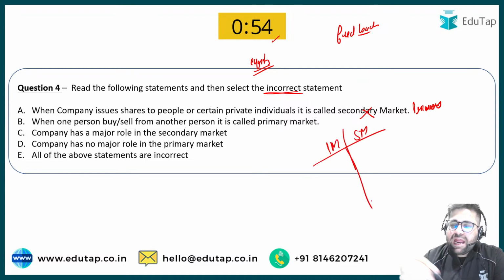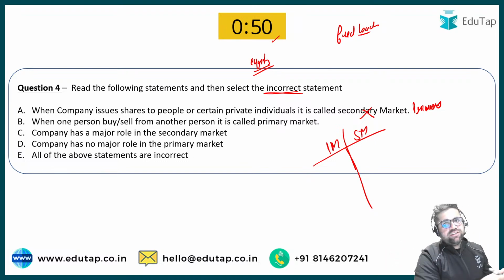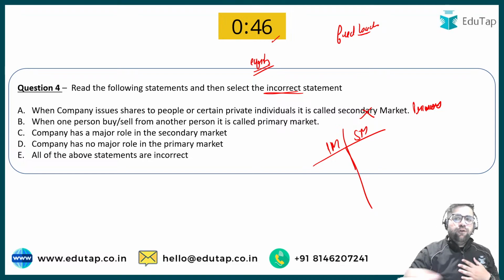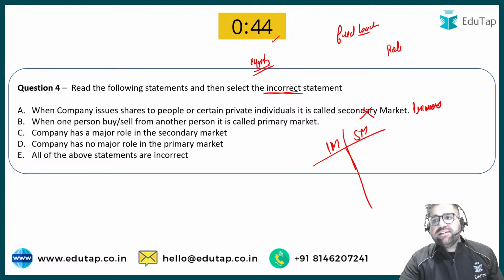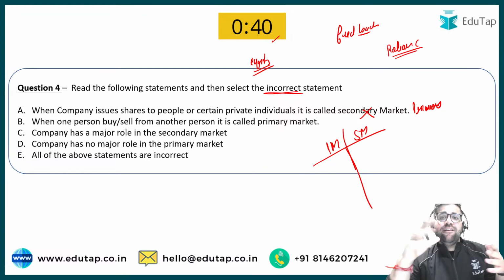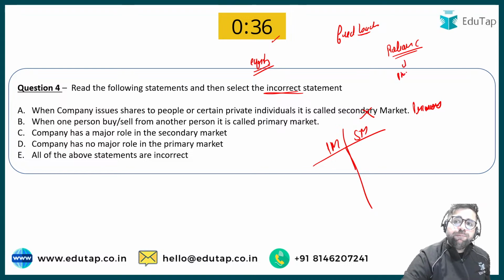Okay. Primary market means that the company is directly issuing the shares or any kind of equity instruments directly to the public. For example, if Reliance is issuing me the shares directly, then it is a component of primary market.